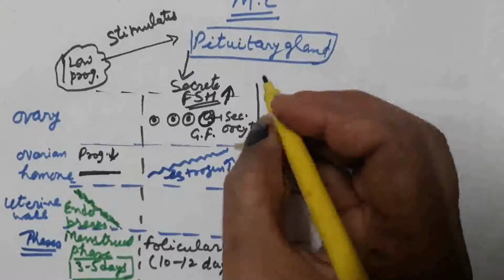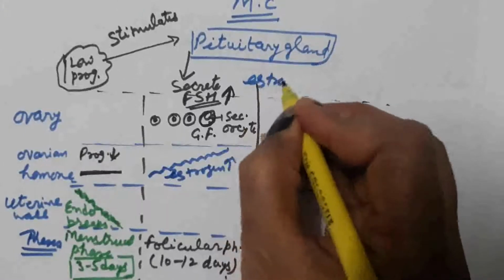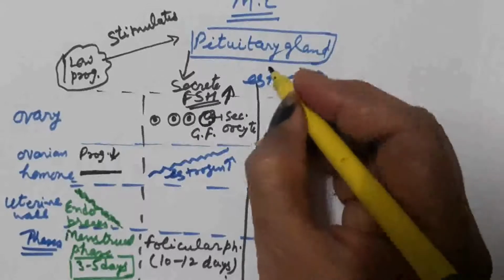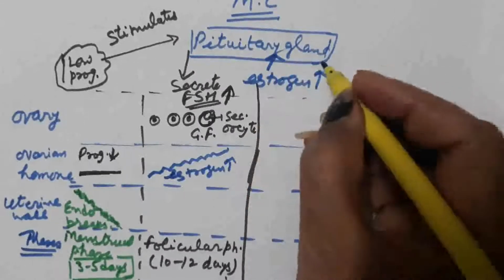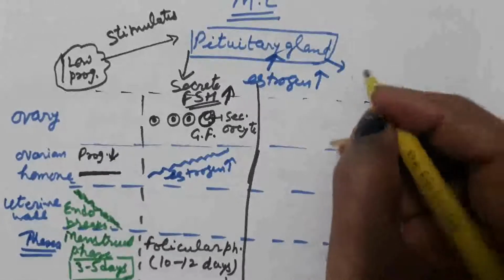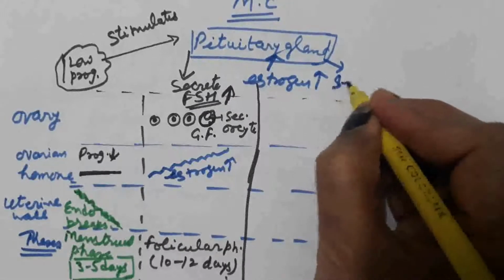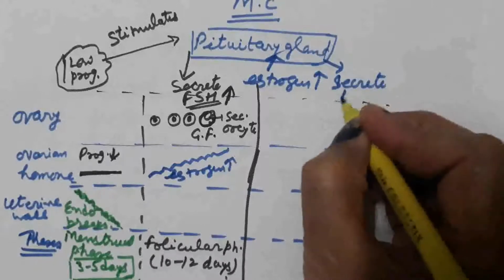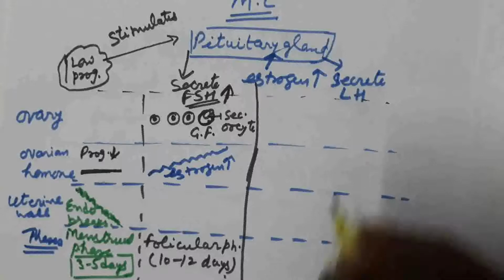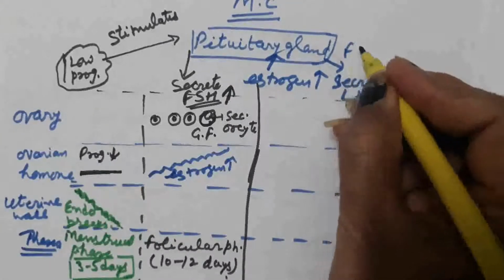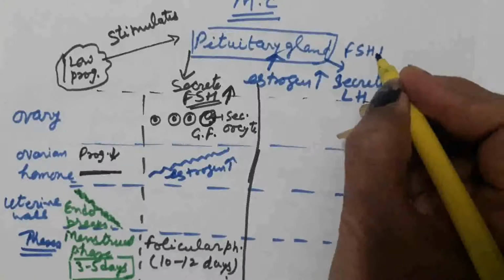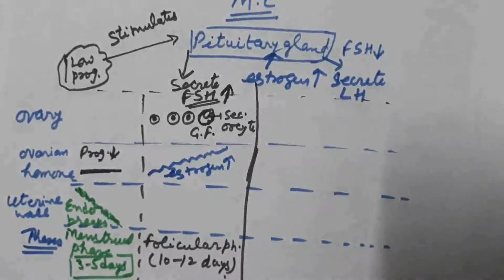This increased level of estrogen stimulates pituitary gland to secrete luteinizing hormone, and secretion of FSH decreases.